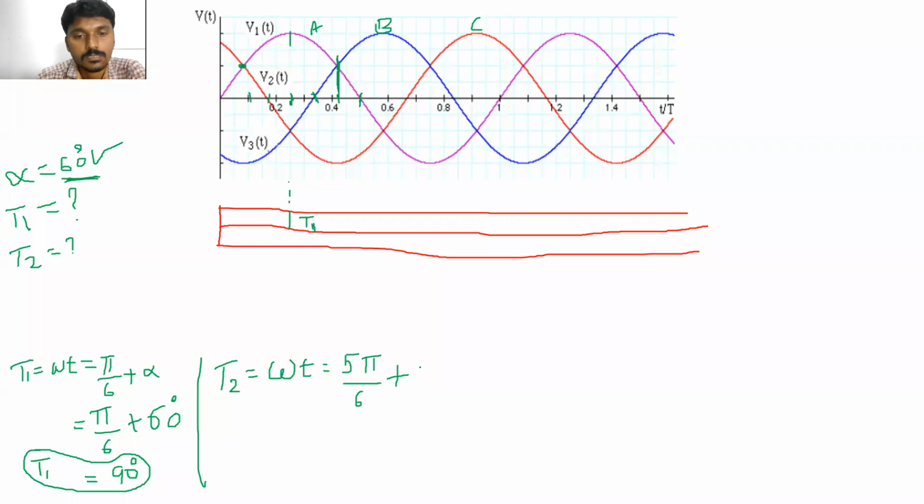Firing angle is how much? 60 degrees. So what is the value of 5 pi by 6 plus 60? 5 pi by 6 is nothing but 150. 150 plus 60 is 210 degrees.